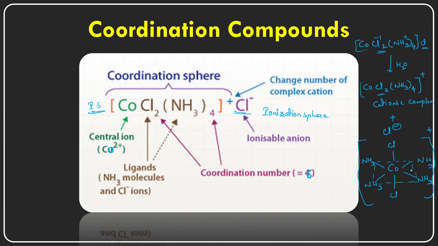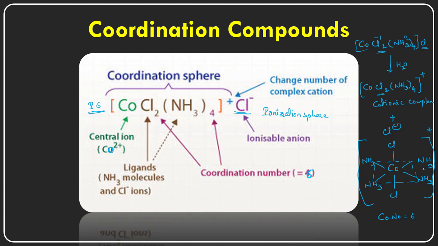Here a total of 6 bonds are there, right? 1, 2, 3, 4, 5, 6. So the coordination number of this particular complex is 6, with the 2 chloride ions and 4 ammonia ligands, and the central metal cation is cobalt only.